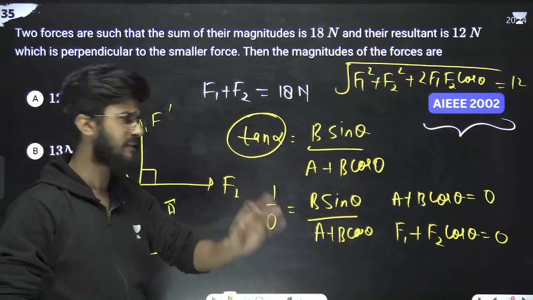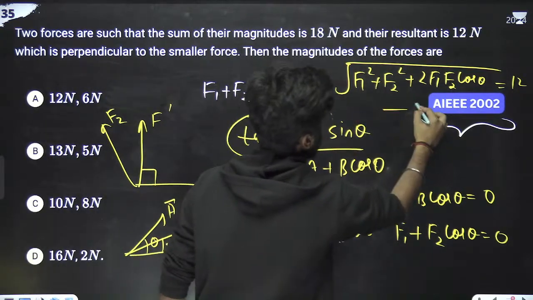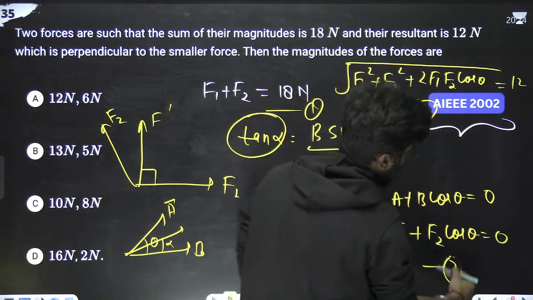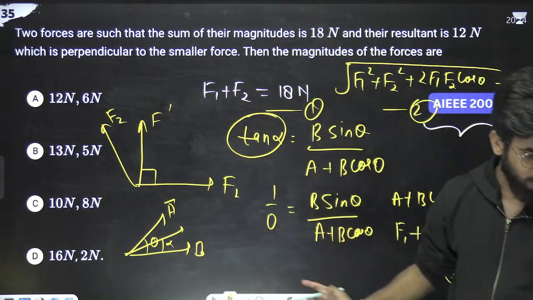You have three equations, three values. First equation is this, second equation is this, third equation is this. Just solve these three equations as homework. You have to solve this.